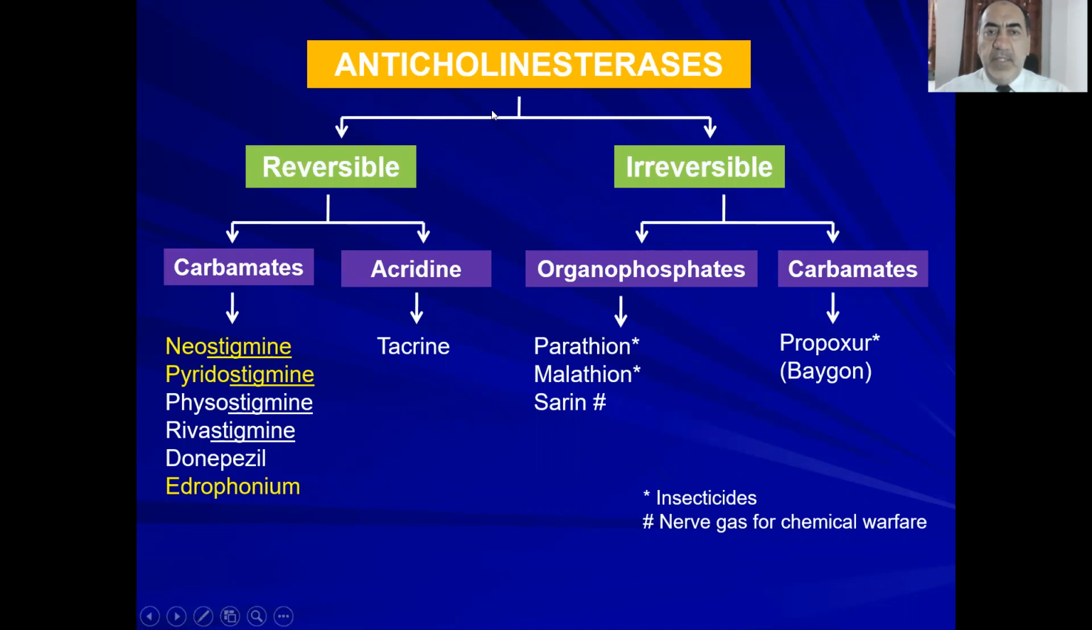They are divided according to the nature of their binding to the cholinesterase enzyme. If they bind and dissociate, they are called reversible. But if they bind and do not dissociate, they are called irreversible. Reversible ones we can use as medications. Irreversible ones are poisons, and they are very long-acting. Reversible ones are short-acting. Reversible cholinesterase inhibitors are further subdivided into carbamates and acridine.